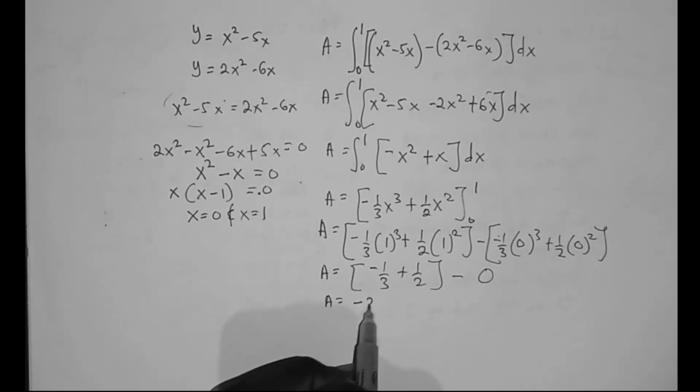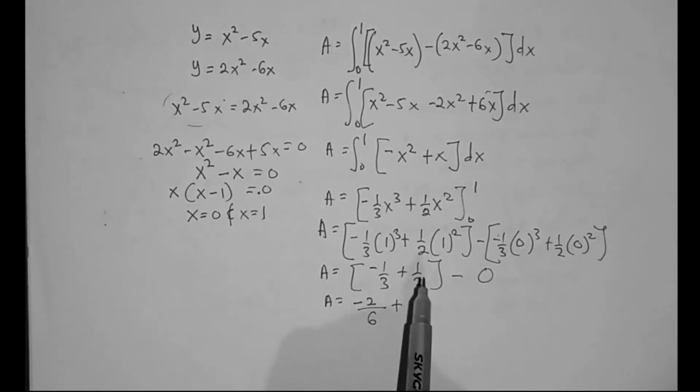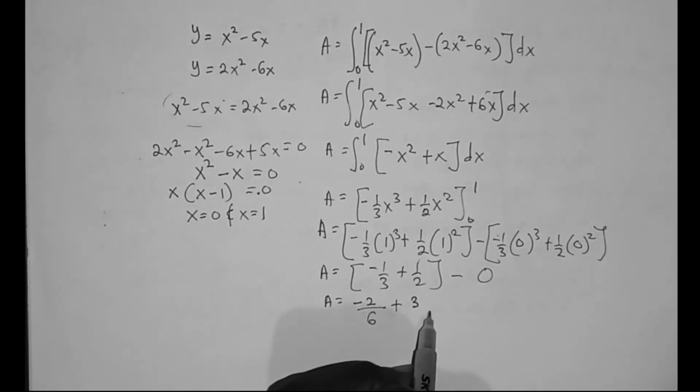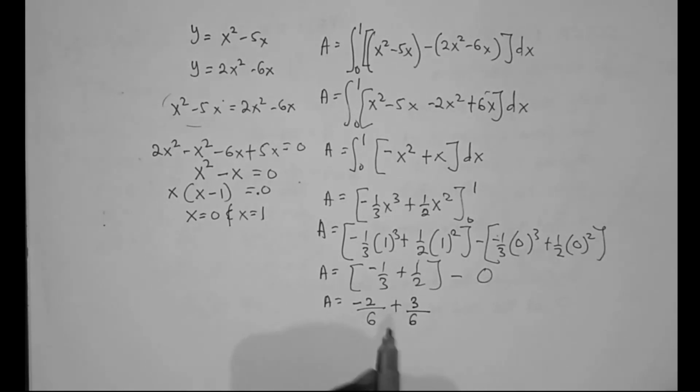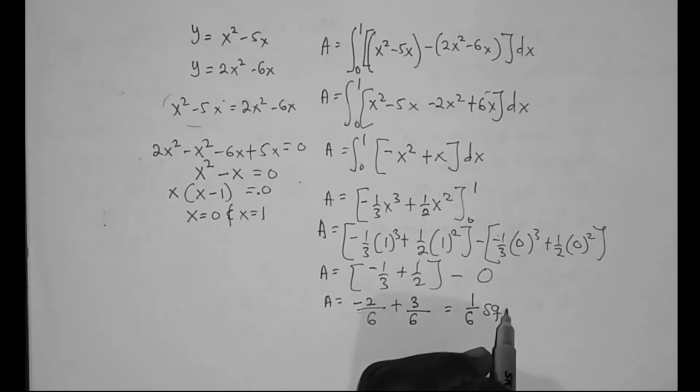So this is minus 2 over 2 times 3, which is 6, and plus, let's multiply the numerator and denominator of this function by 3. So 3 times 1 is 3, divided by 3 times 2, which is 6. So minus 2 plus 3 equals 1 over 6 squared units.